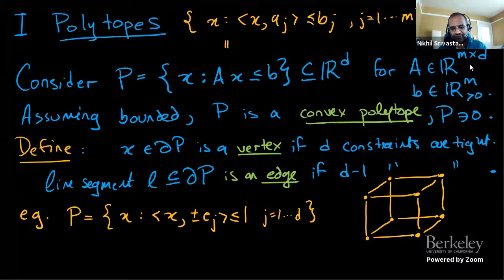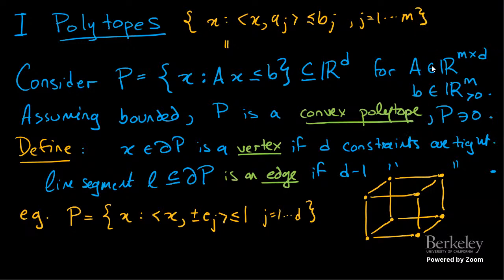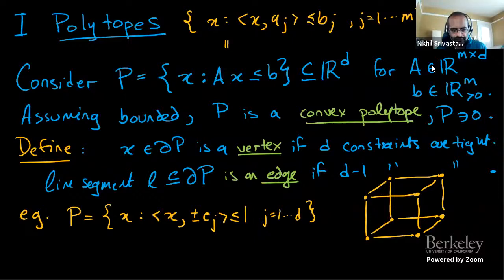Any questions about these basic definitions of a polytope, a vertex, or an edge? Okay. So are we assuming that the description AX less than or equal to B is as optimal as it can be, as in there are no redundant rows? Sure, let's assume that. Yeah, you're right. Otherwise, the D constraints wouldn't make sense. Let's assume there are no redundant rows. Thanks.